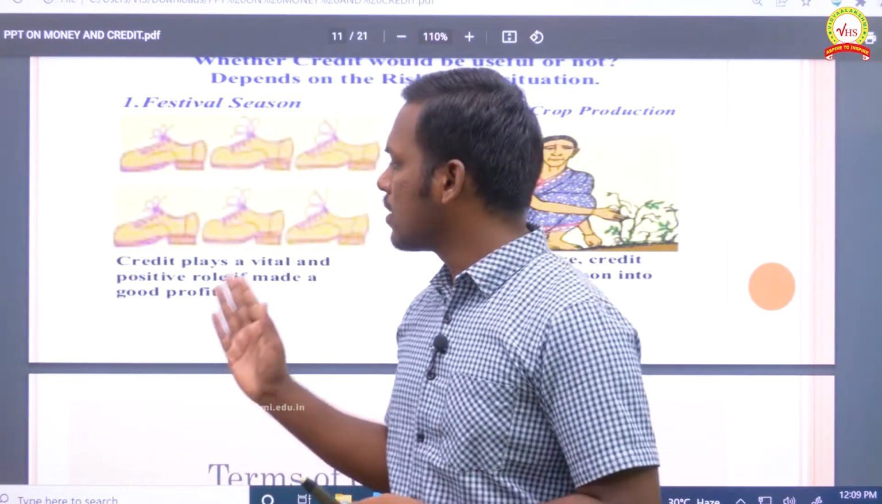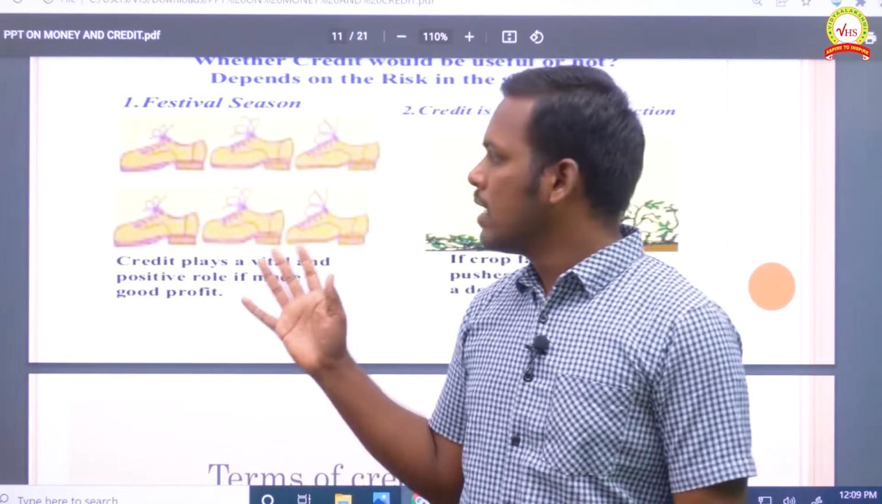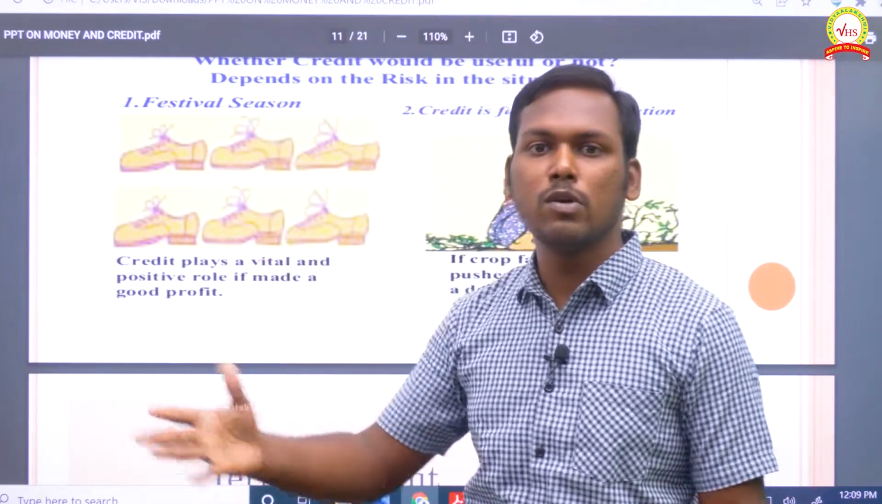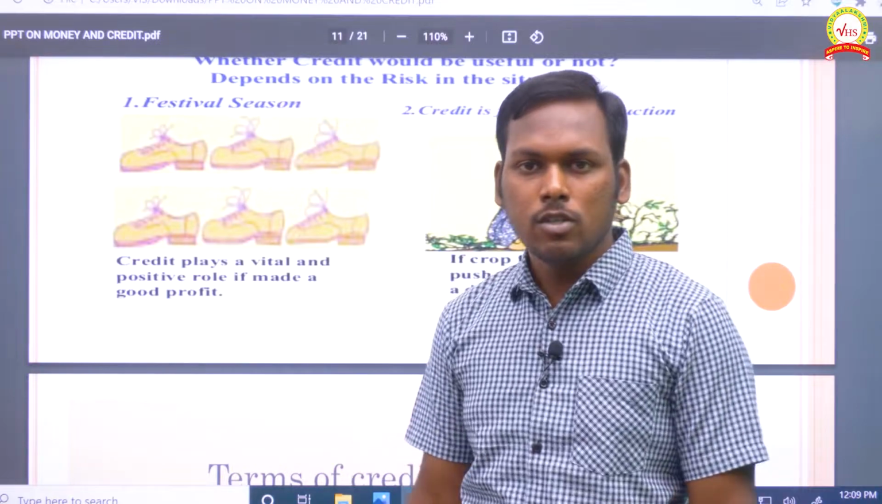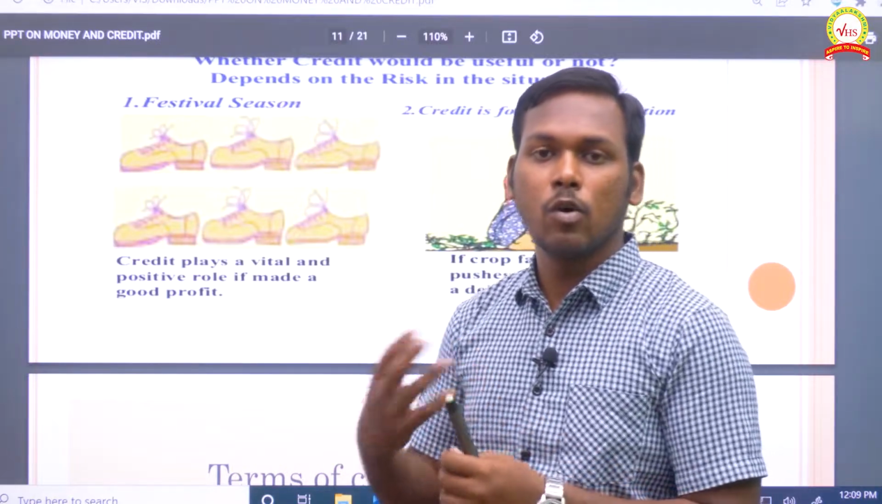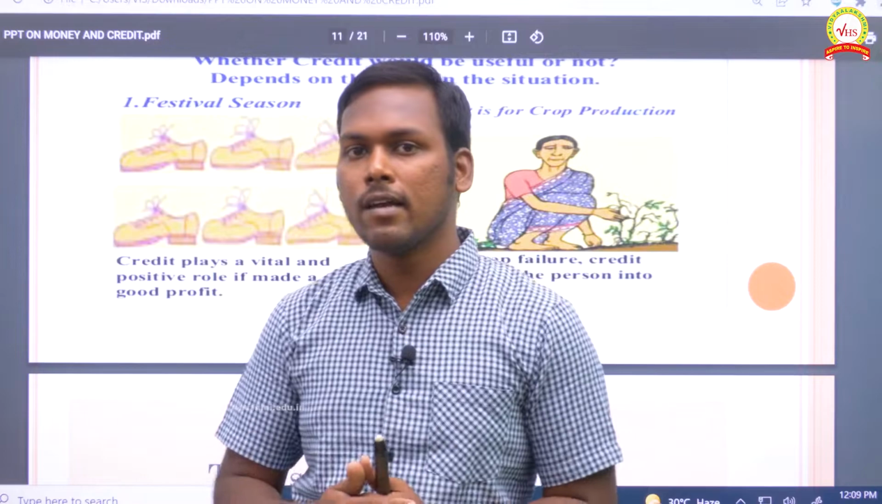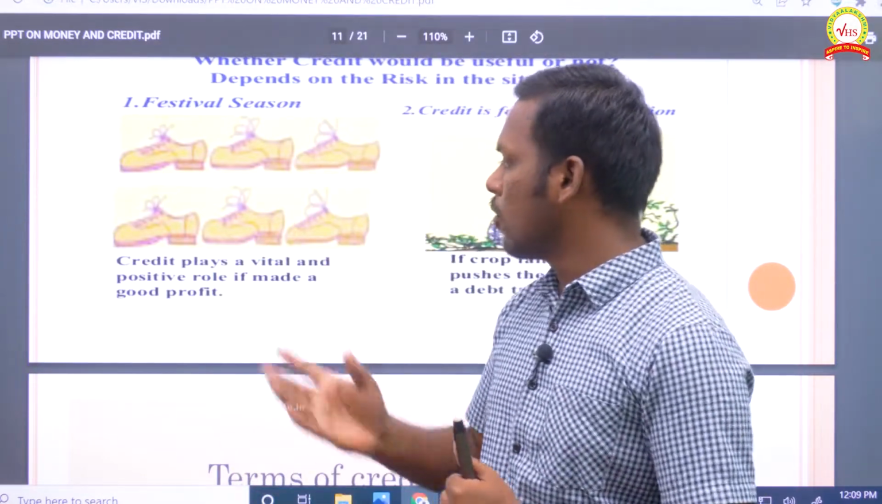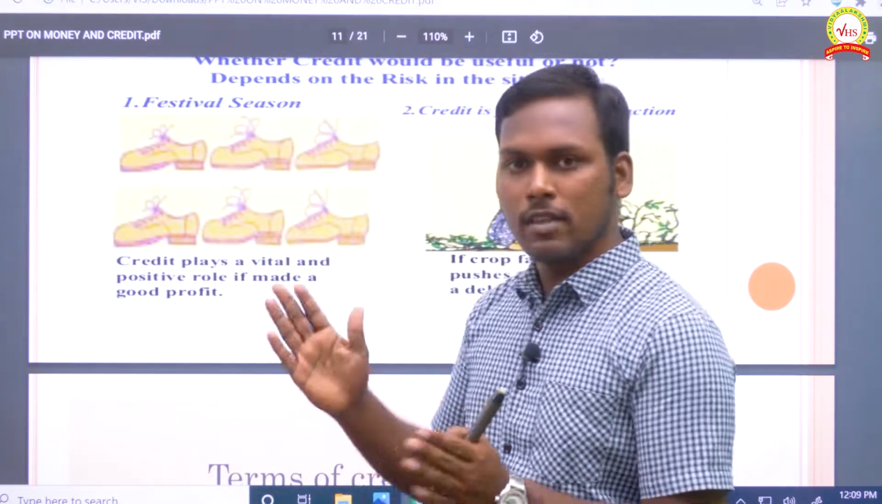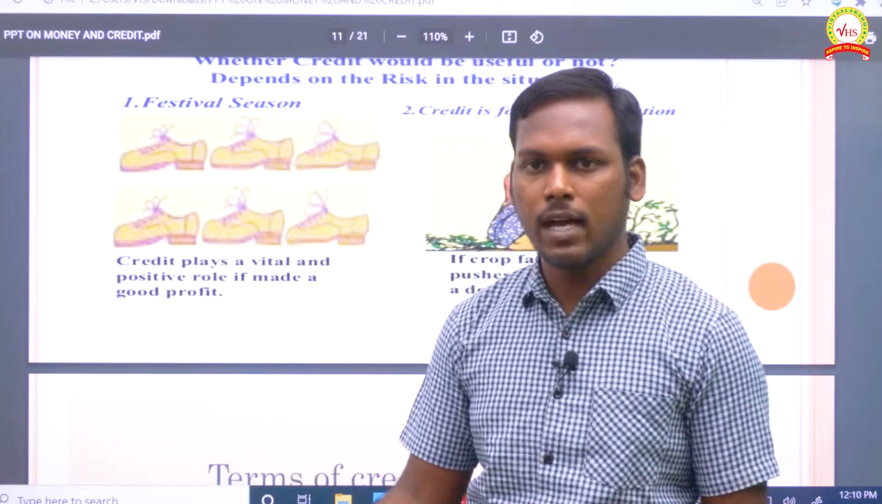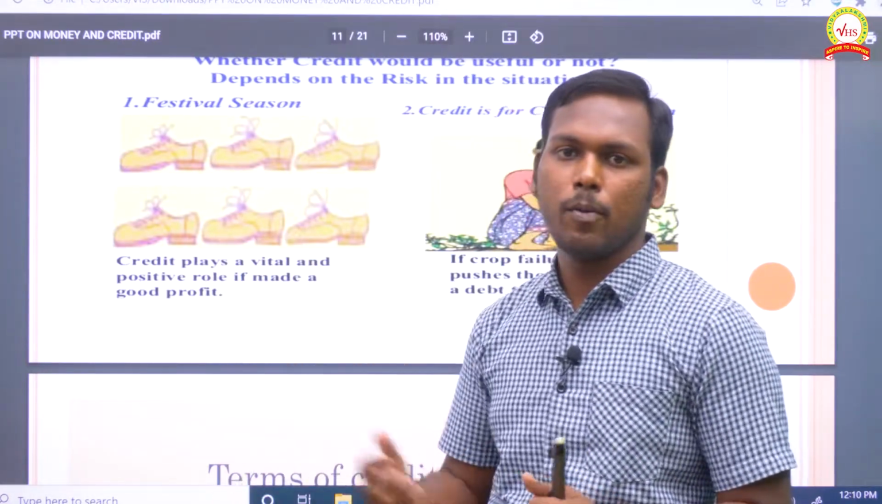But in the case of a shoe manufacturer, in a festival season, he has got huge orders. So he doesn't have the money to fulfil them. For that, he is raising a loan from the bank. So what happened in the case of the bank? They paid the loan to that particular person. With that amount, in a short period of time, he has manufactured many products like this.